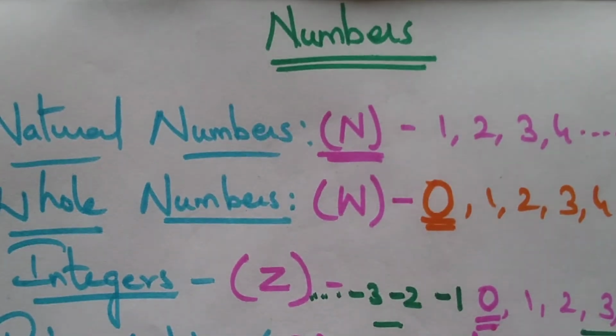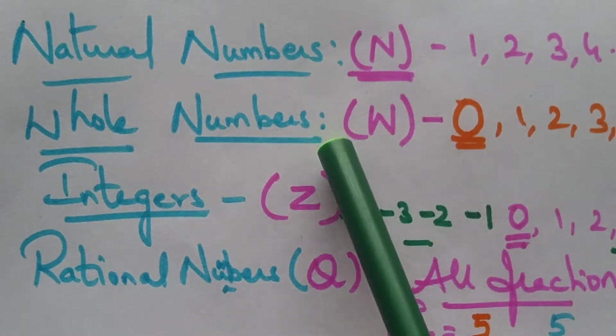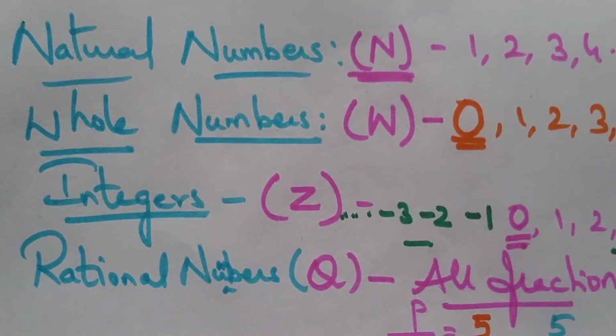In the introduction, we have just seen about the numbers, and as a fast recap, we have seen natural numbers, whole numbers, integers, rational numbers, and real numbers.